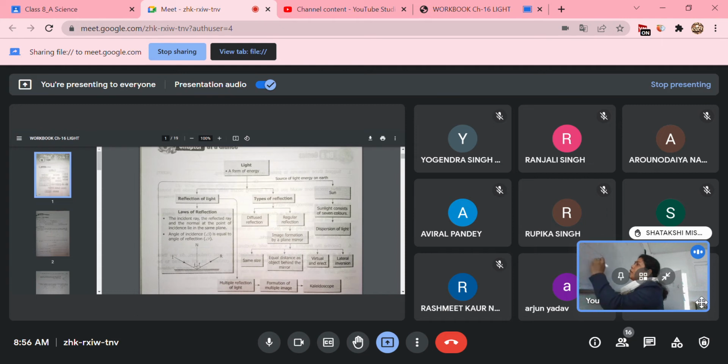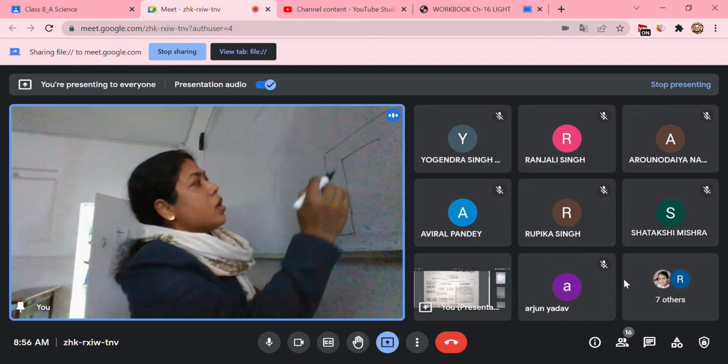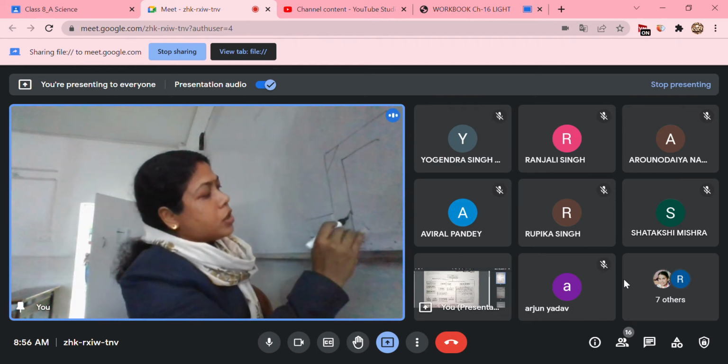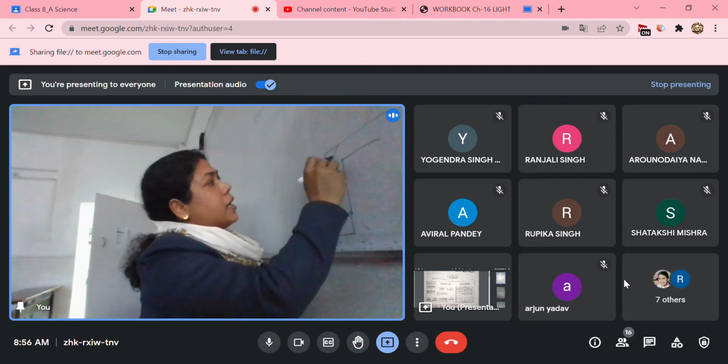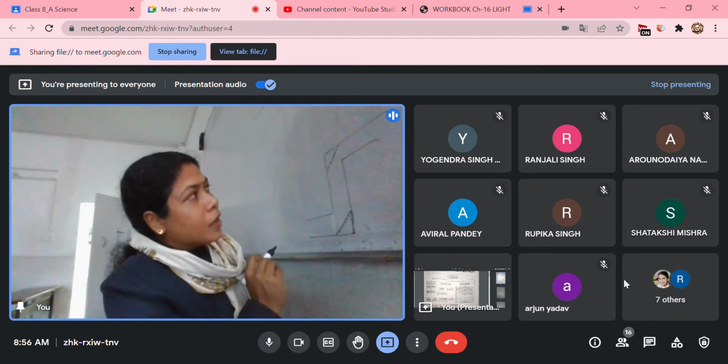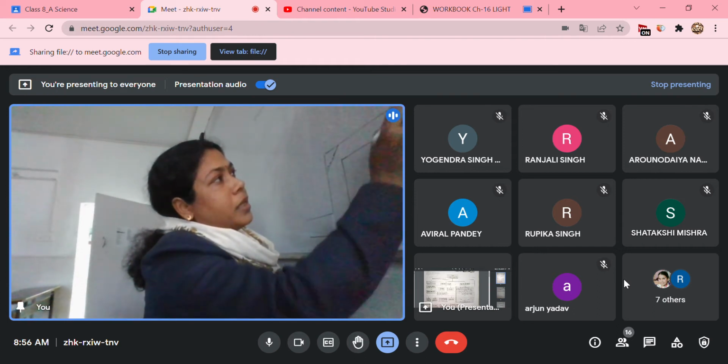So the periscope is a device. It is like this, all of you can see, children. Two mirrors are placed in the structure. The two mirrors are parallel to each other, and they are placed at an angle of 45 degrees with the wall of the periscope.